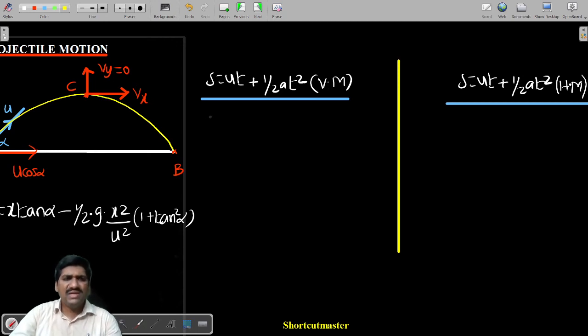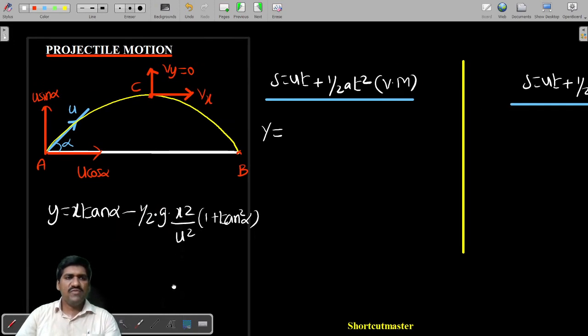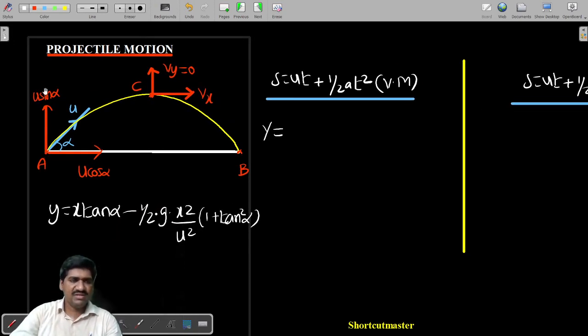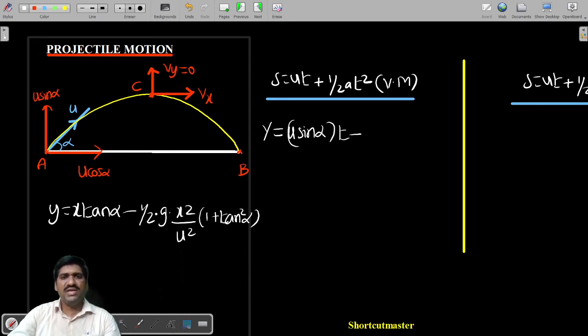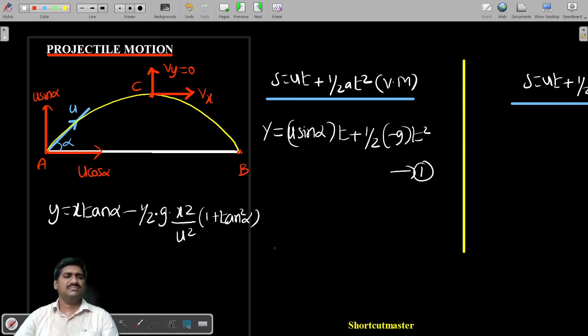Let the vertical displacement be y meters. The initial component of the velocity is u sin alpha, so y is equal to u sin alpha into t plus half into, as the body is moving away from the ground level, I am taking it as minus g t square. Equation number 1.